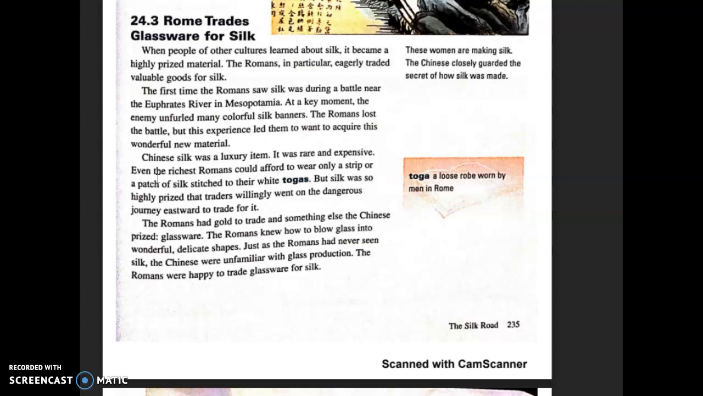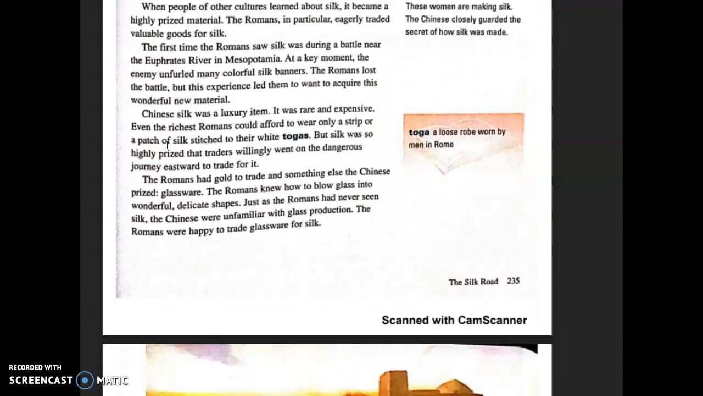Chinese silk was a luxury item. It was rare and expensive. Even the richest Romans could afford to wear only a strip or patch of silk stitched to their white togas. A toga is a loose robe worn by men in Rome. But silk was so highly prized that traders willingly went on the dangerous journey eastward to trade for it.